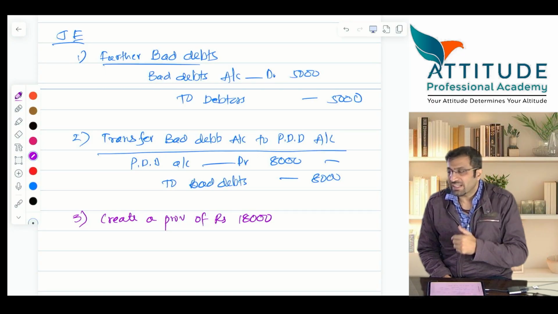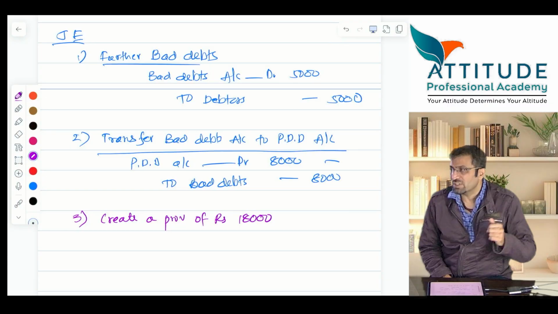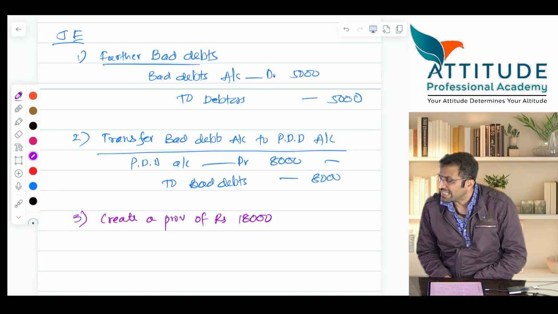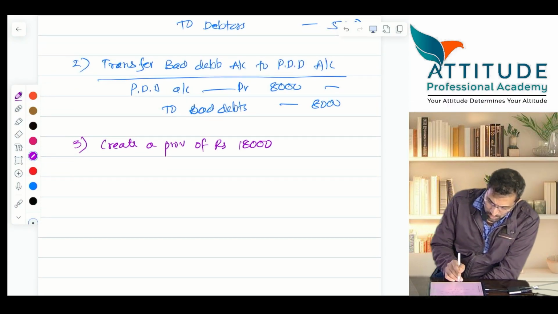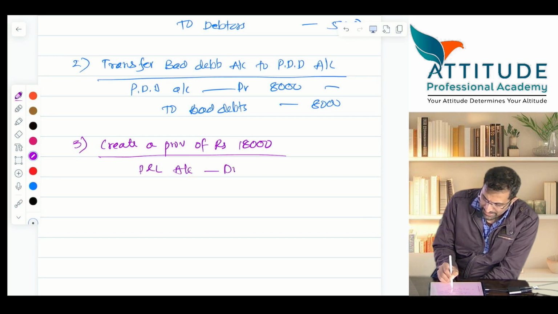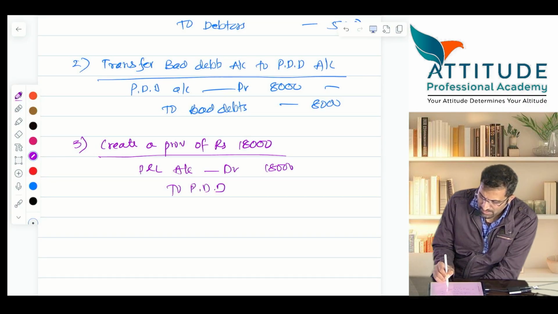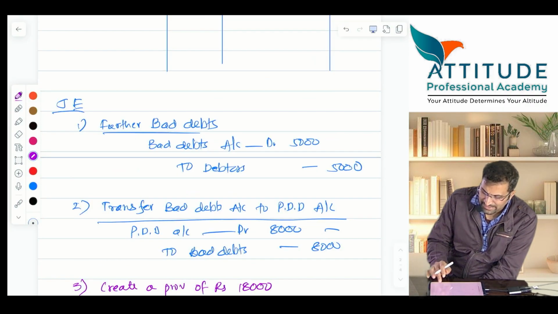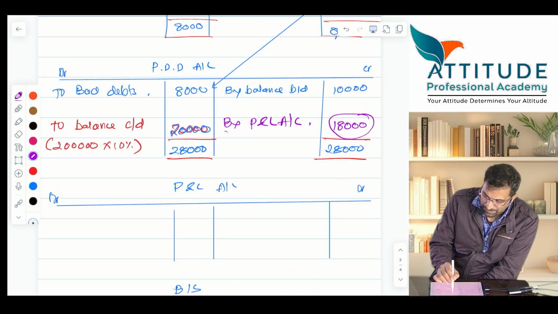So you debit P and L account by 18,000. Automatically the closing balance will be how much? 20,000. Is that clear? So tell me the entry. Profit and loss account debit 18,000 to PDD. This 18,000 has come here. I have already done it. By P and L 18,000.